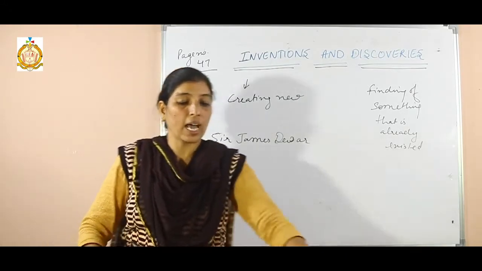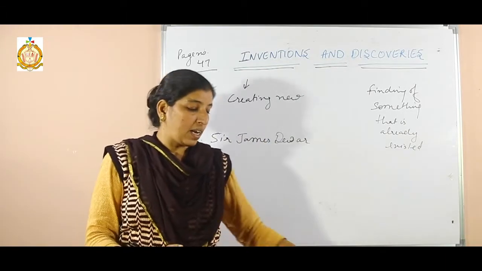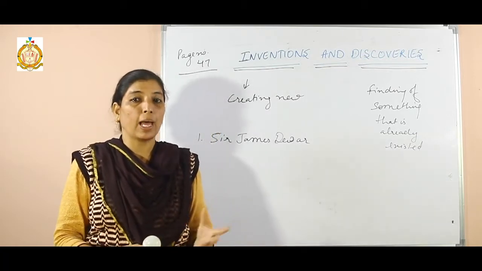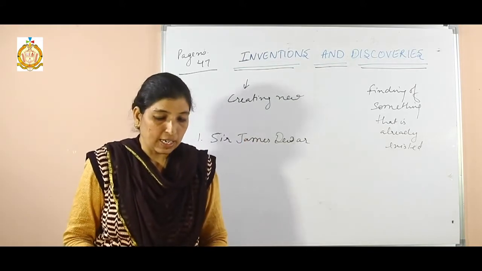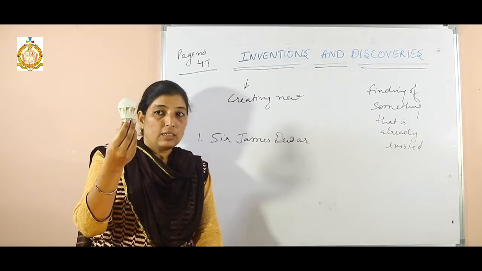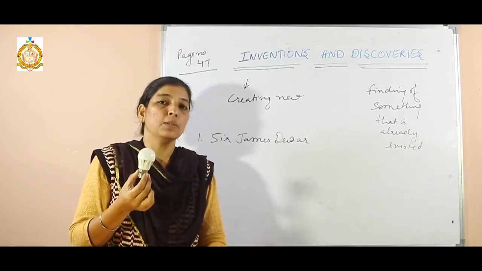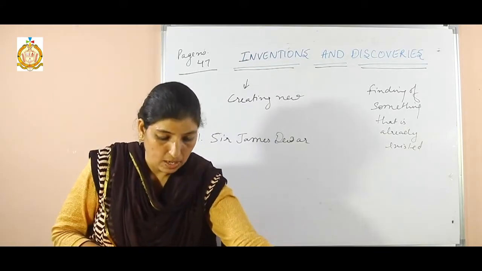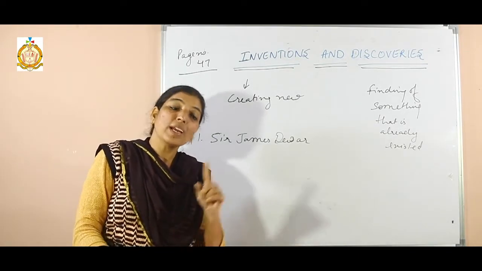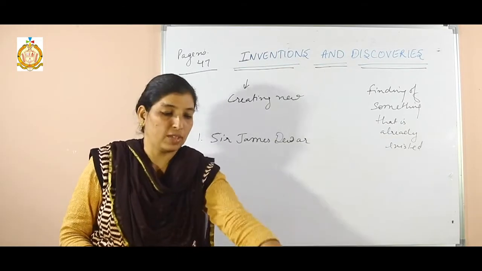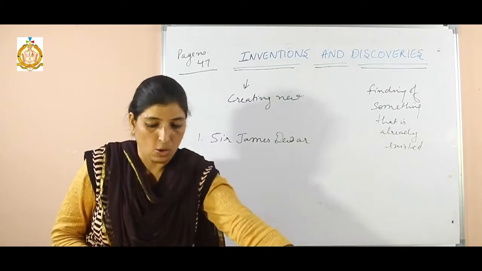Now next is the light bulb. Everybody knows that the bulb made our life very comfortable. Yes or no? With the help of light only we are able to study in a better way than in ancient times. Clear? Now the bulb, that is the discovery of Thomas Edison. So who discovered this bulb? Thomas Edison. Now in your book the name of Joseph Swan is written. So Joseph Swan is the person who invented that bulb. So that is the invention of Joseph Swan and the discovery of Sir Thomas Edison.